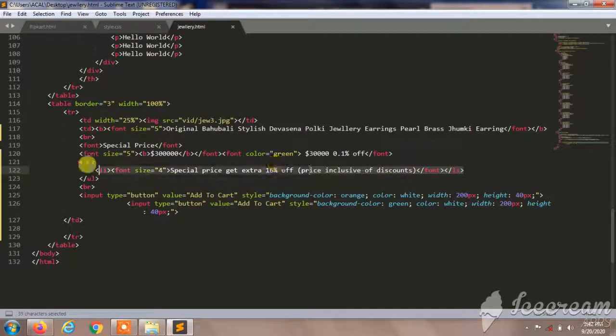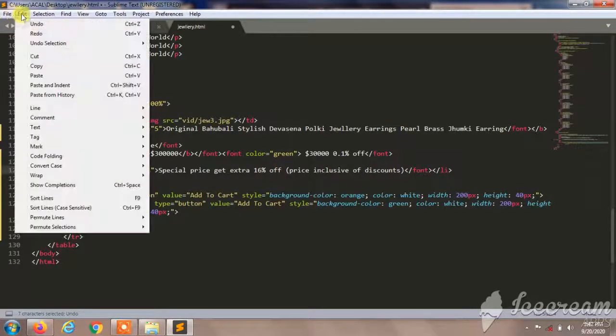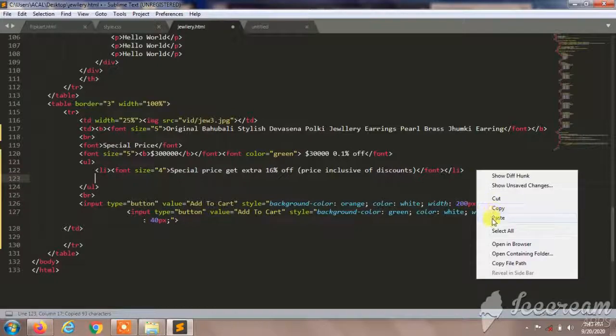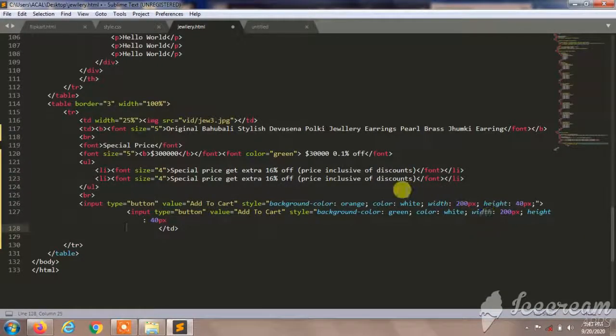You can give any information here. And again, you can copy this. I'll copy this and I'll paste it three more times.